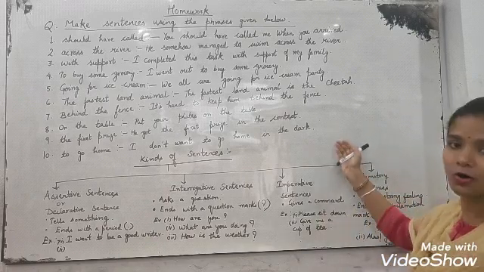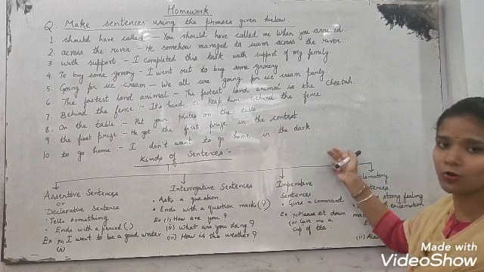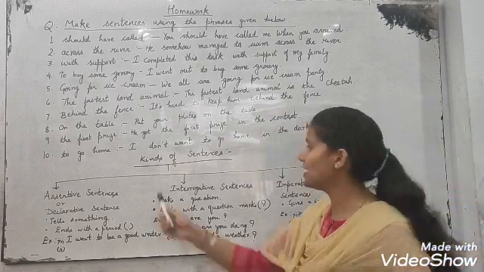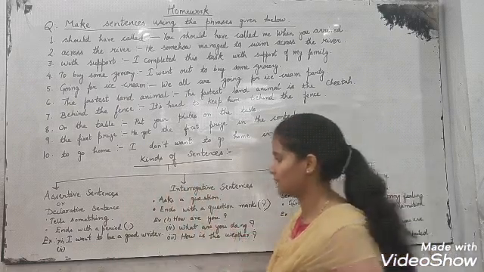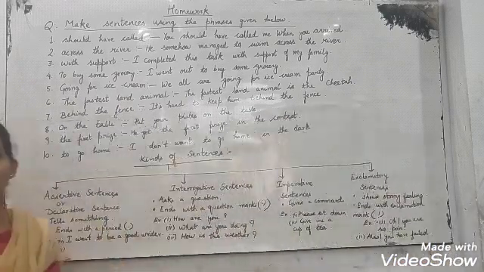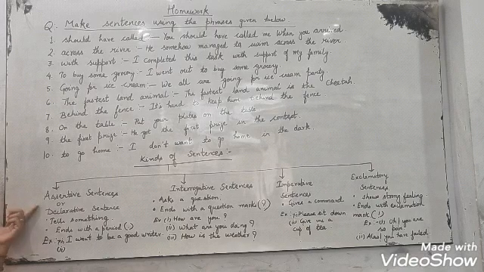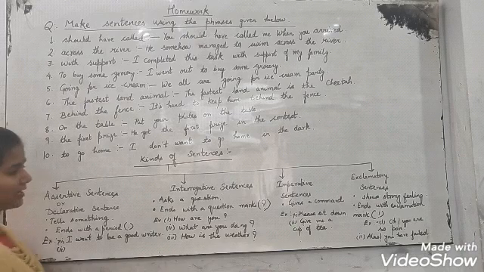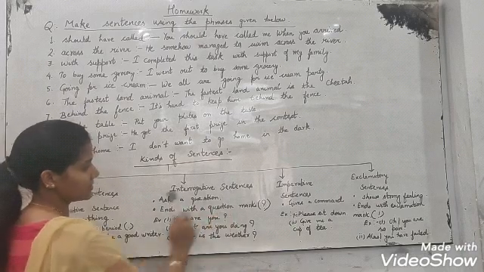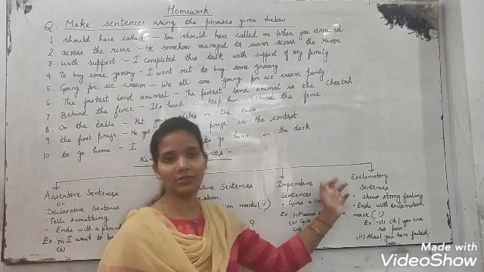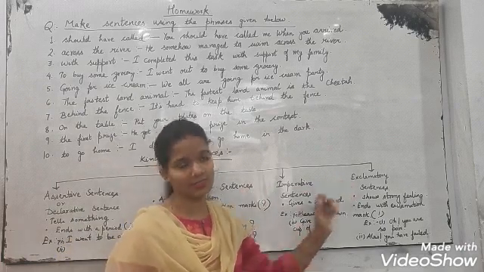So now we have made all the sentences. Please write in your copies. Now we will move further on the topic kinds of sentences. There are a total of 4 kinds of sentences. First is assertive sentences. You can also call them simple sentences, or you can say they are declarative sentences. Now the second one is interrogative sentences. And third, imperative sentences. And the fourth is exclamatory sentences.